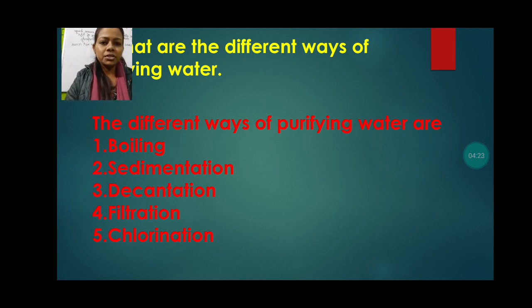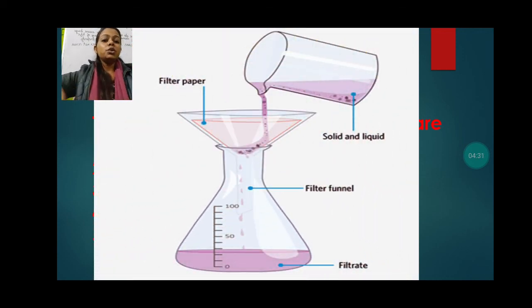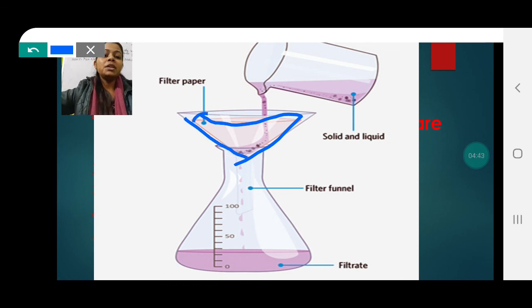Next is filtration and chlorination. What is filtration? Filtration is the process in which we take a filter paper, make it into a conical shape and keep it in the funnel. This is the filter paper. This filter paper has tiny pores or small holes that only allow the passing of water. The holes and pores are so tiny that they do not allow any sand particles or dust particles to pass.